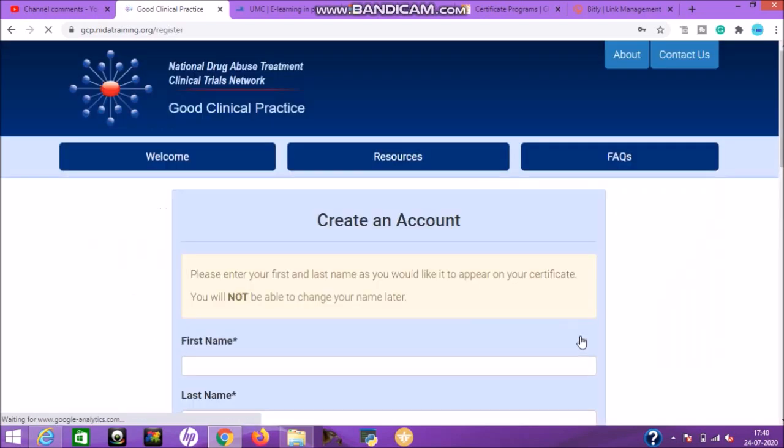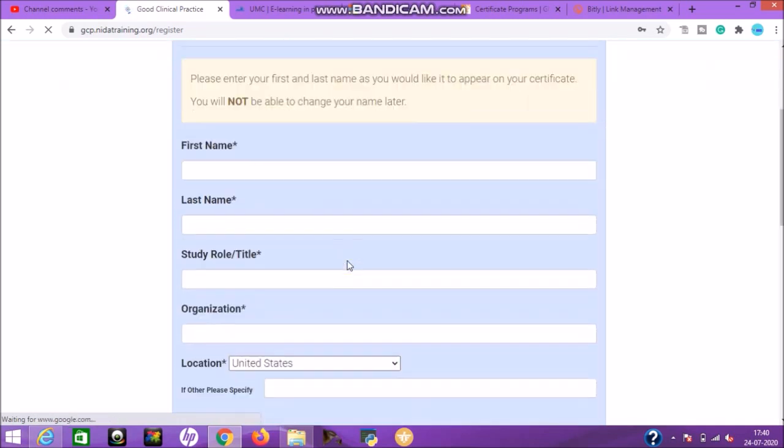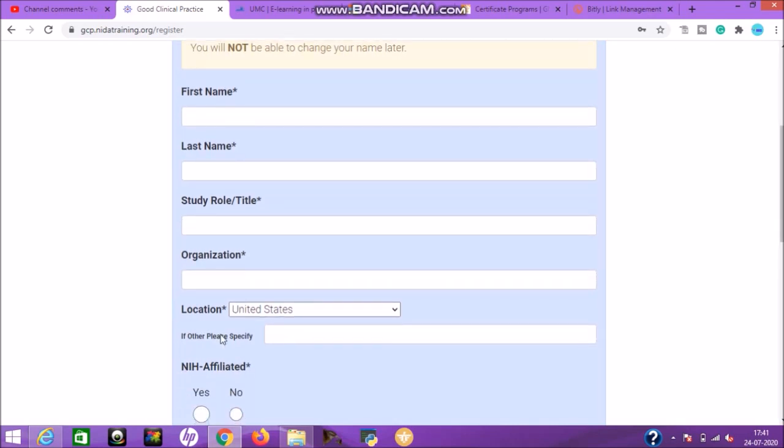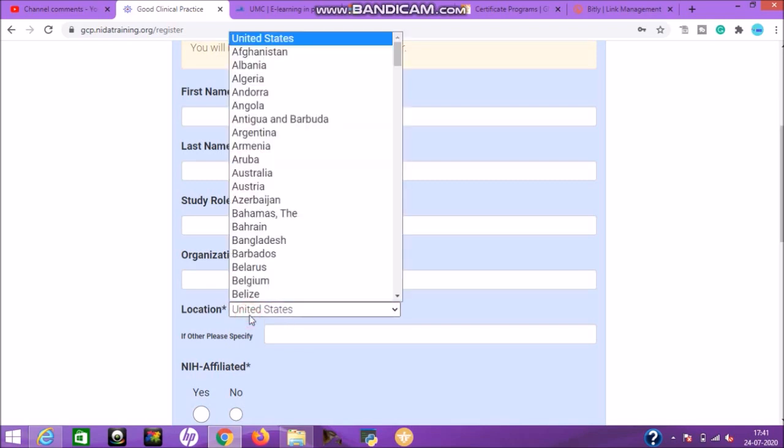Click here, then this page will open. Create an account: put your first name, last name, and your study role or title. If you are working in any position, then you can put that position name, or if you are a student, then just mention student and mention the organization, that is, the college name or university name. If you are employed, then put the organization name. After that, go to location and select your location.